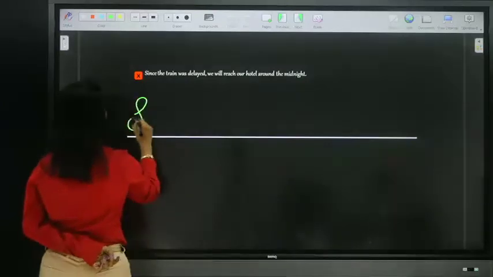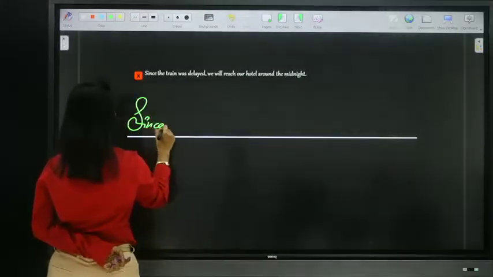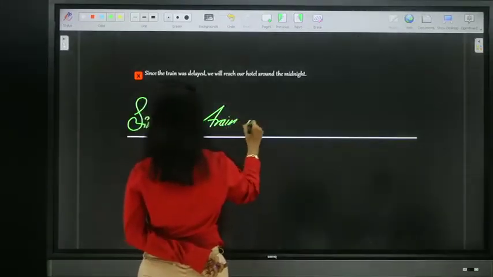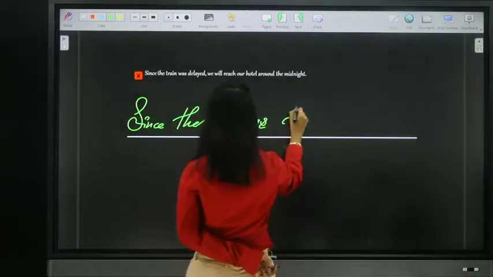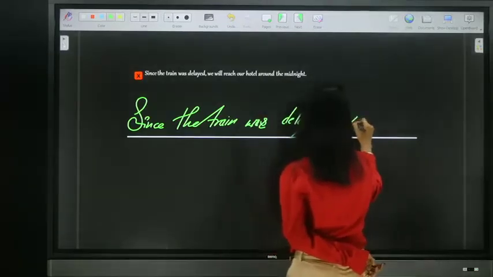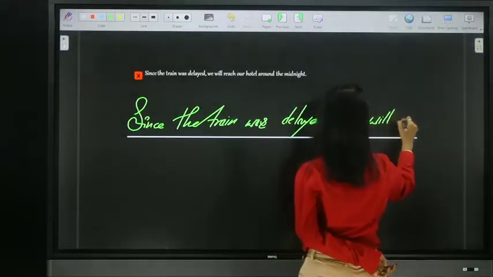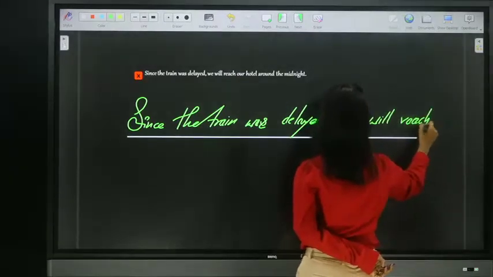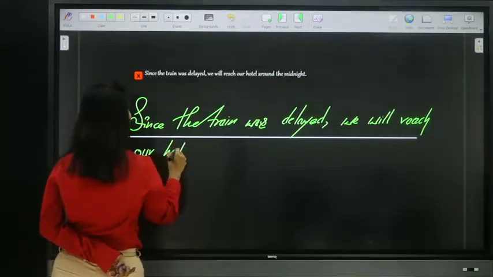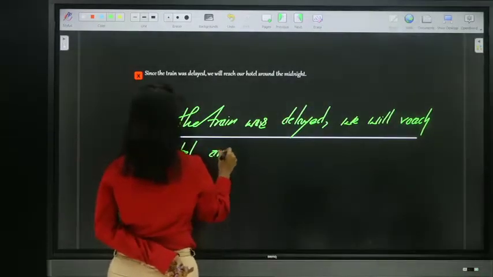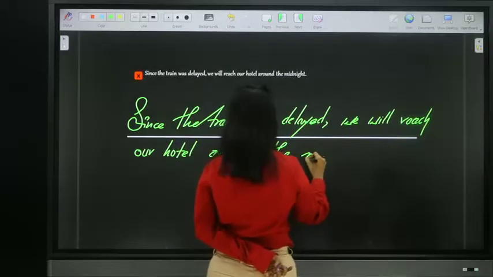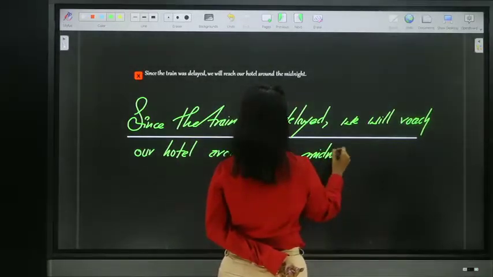Look at this one. Since the train was delayed, we will reach our hotel around the midnight.